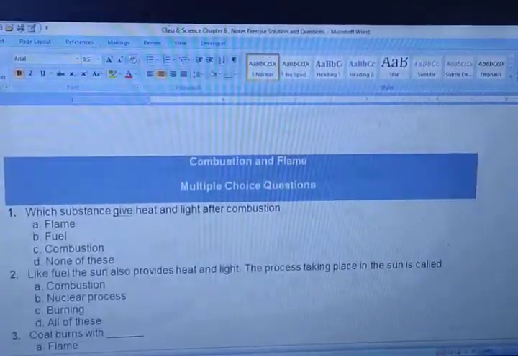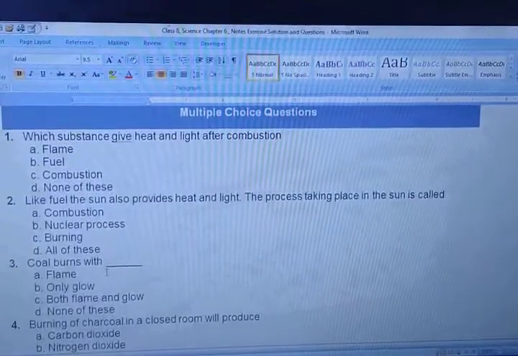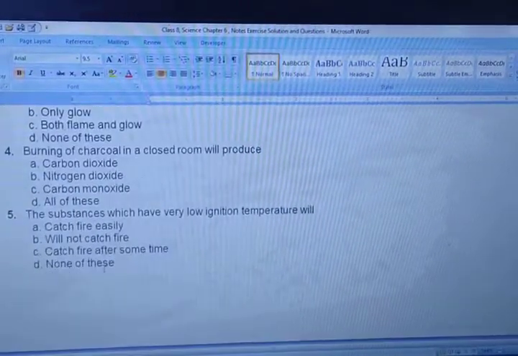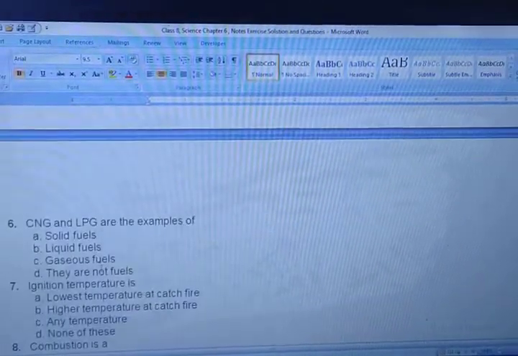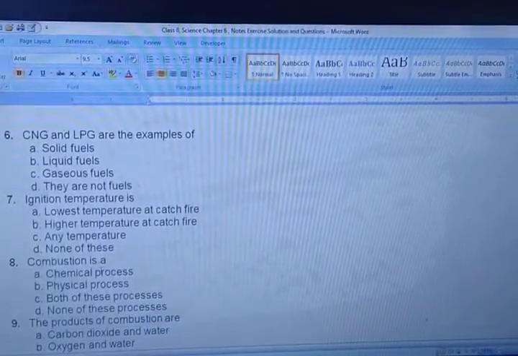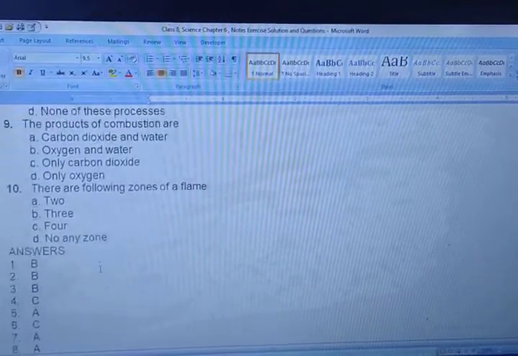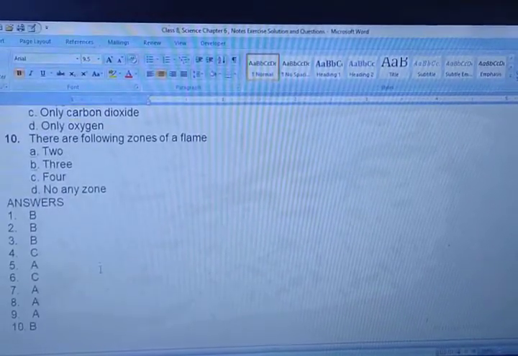Here there are some of the MCQ questions. You can take the screenshot. 1, 2, 3 MCQ, 4, 5 MCQ, 6, 7, 8 MCQ, 9, 10 MCQ. Here there are some answers also from 1 to 10 MCQ.